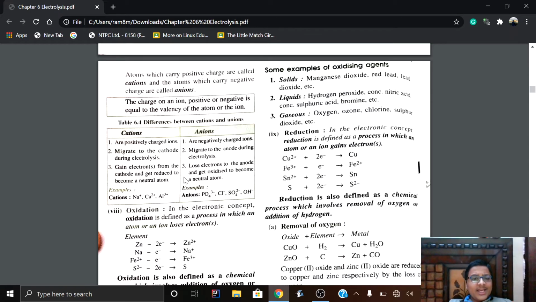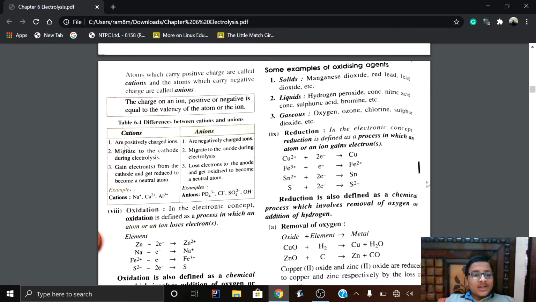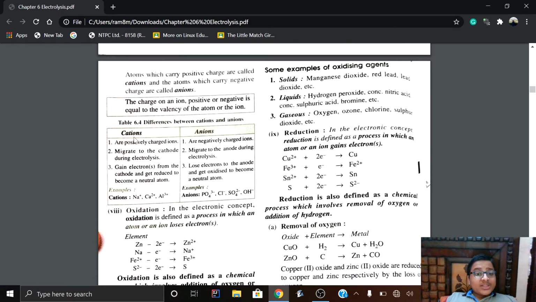So now we have the differentiation between cations and anions. Cations are positively charged ions because they lose their electrons to anions. Anions accept the electrons from cations, so they are negatively charged ions.